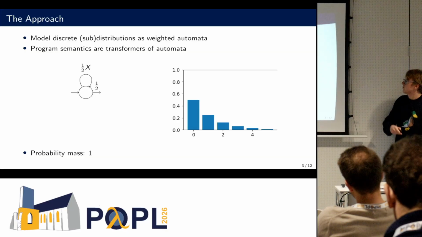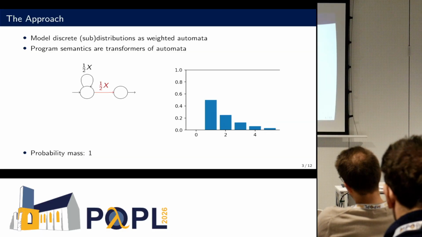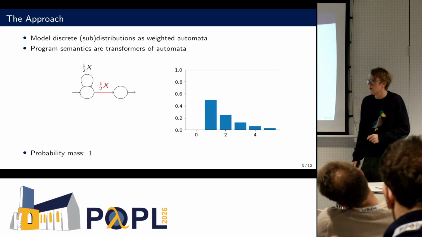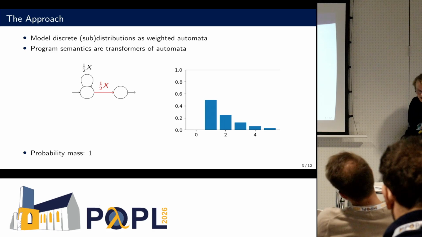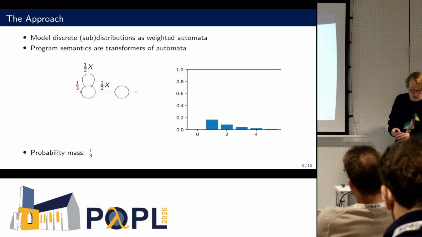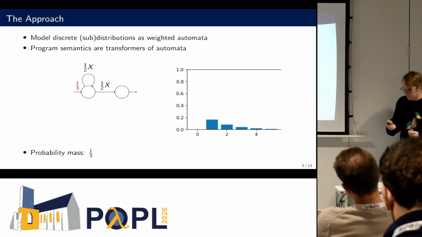OK, what can we now do with these weighted automata? Well, we can now apply a very basic operation, such as we can add another automaton to the end of it. Here, in this case, we add another x transition, and this results in a shift on our distribution, right? So we basically increment by 1. What we also can do, and this is very important, is we can weight the whole automaton, so we scale down the distribution. Therefore, we can also handle subdistributions here.